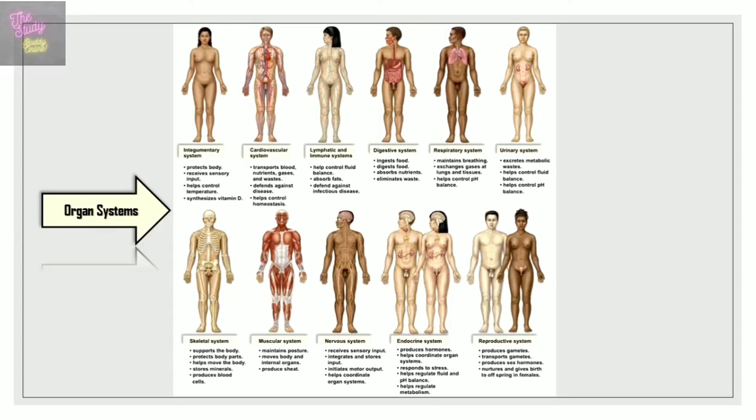So the organ systems of the human body are the integumentary system, the skeletal system, the muscular system, the nervous system, the endocrine system, the cardiovascular system, the lymphatic system, the respiratory system, the urinary system, the digestive system, as well as the male and female reproductive systems. Now let's look at each of these systems in a bit more detail.